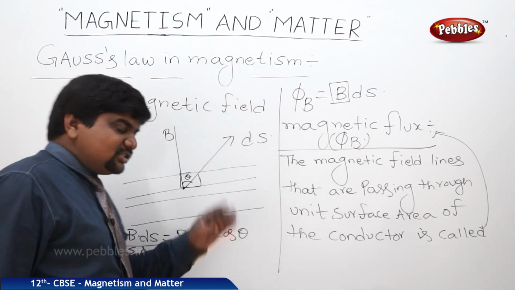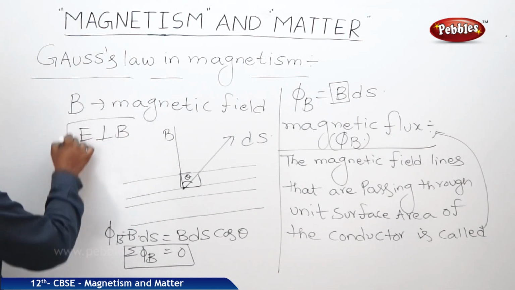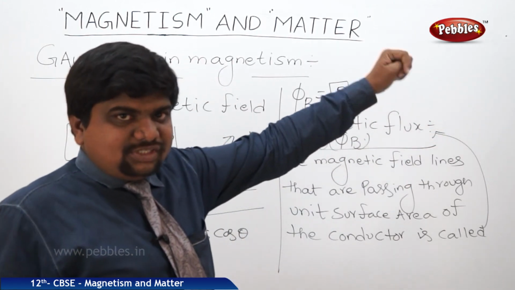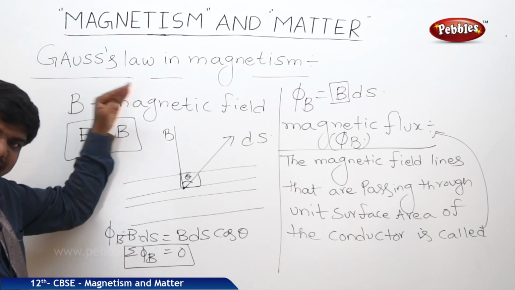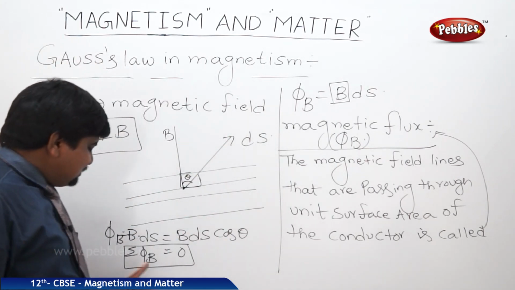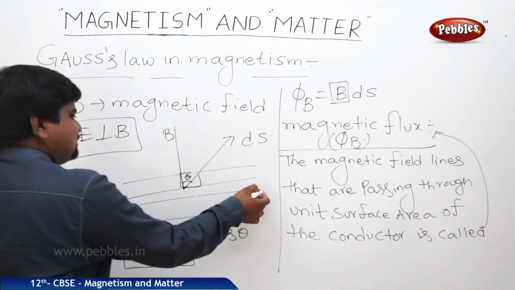We can understand this concept with electrical analogy also, because E is perpendicular to B. Where electric field lines are parallel to the plane, so cos 0 is 1. But magnetic field lines are perpendicular to the plane with respect to the propagation of electric field lines. So that's why summation over magnetic flux is 0 throughout a surface area.